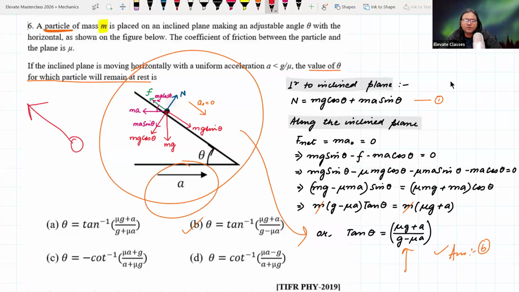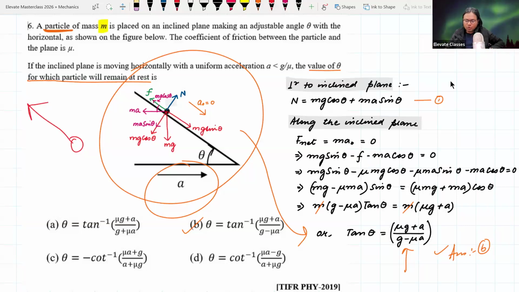Please try to understand. It will never actually be zero, because then the friction would also become zero. Here we have taken the condition of maximum friction, F is equal to mu N. So the maximum friction condition will not be satisfied; therefore that is not a realistic scenario of getting zero, but it still has to be greater, like a has to be less than g upon mu. Otherwise the reverse is where the object is moving upwards. That is also the condition they have given in a different manner in the earlier problem.